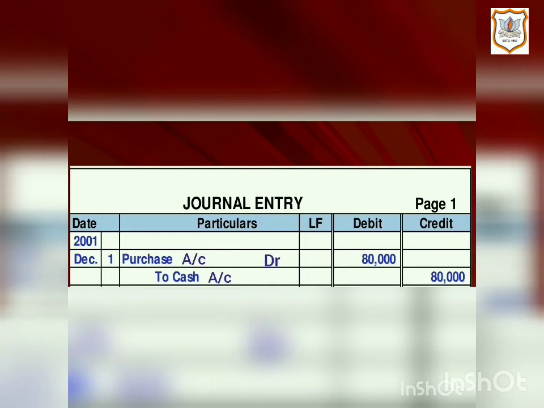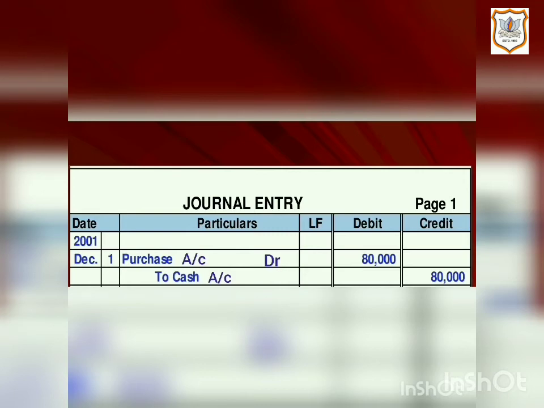Then ascertain the golden rule of debit and credit, which is to be applied for each of the accounts involved. Then find out which account is to be debited and which account is to be credited. Here we found that purchase account and cash account both are real accounts.